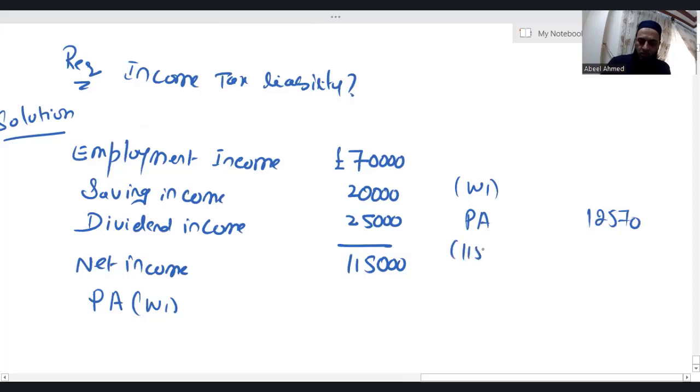Due to the reduction, 1,15,000 minus 1 lakh, then 1/2. So 12,570 minus 7,500. I'm getting personal allowance 5070.